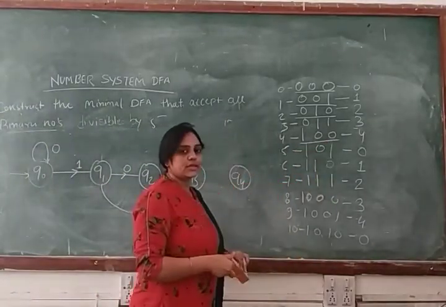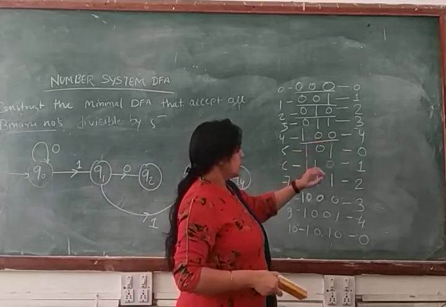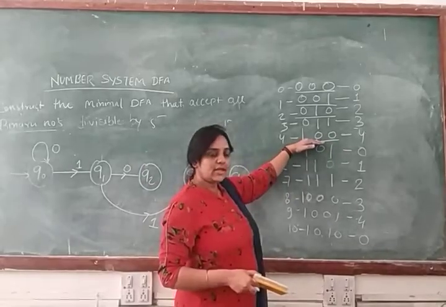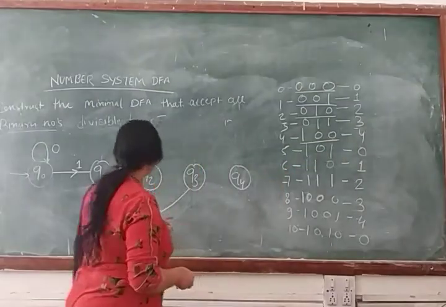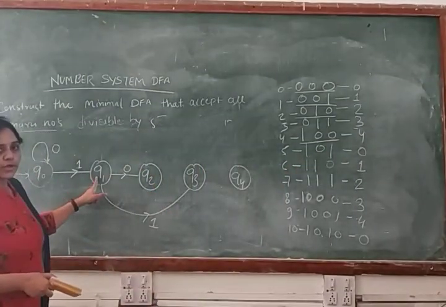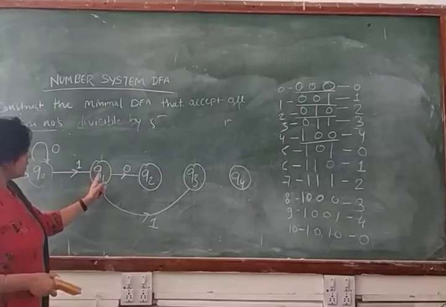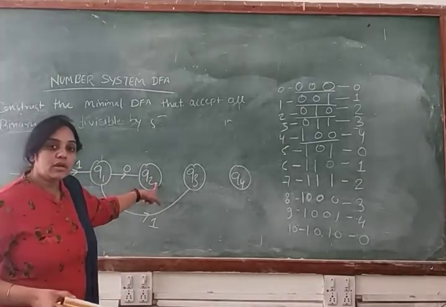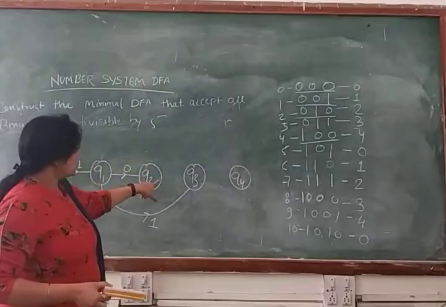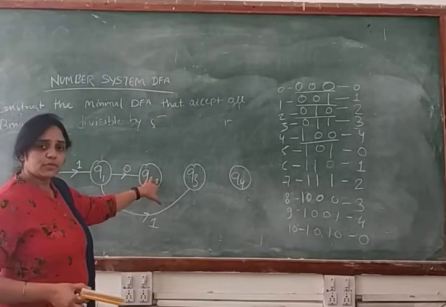Now look, another string. This is your another string, that is 1 0 0. If you make transitions for this string, you will get state Q4. See the transition: you have a transition for input symbol 1, then a transition for 0 also. Now we make a transition for another 0, because Q2 doesn't have a transition for input symbol 0.